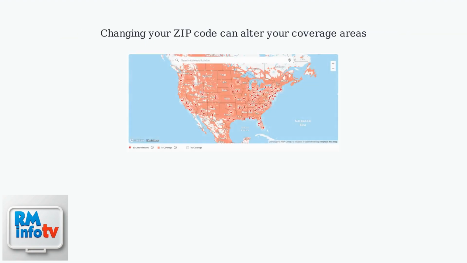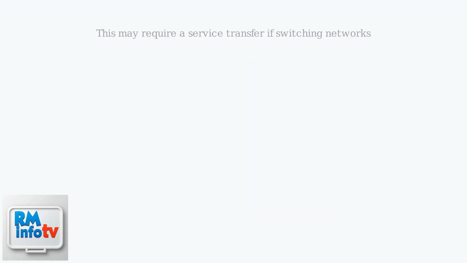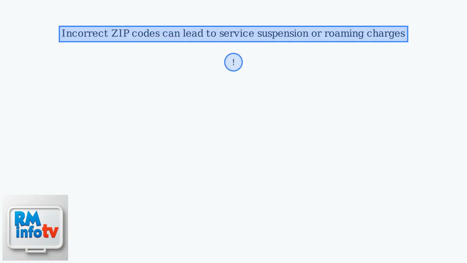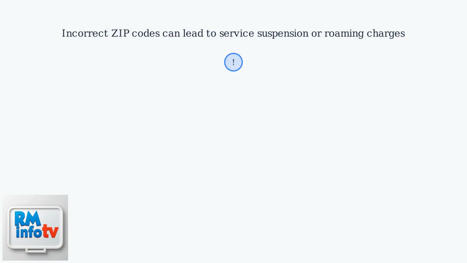Changing your zip code can alter your coverage areas, potentially expanding or limiting your service reach. This may require a service transfer if switching networks, which can involve temporary service adjustments. Incorrect zip codes can lead to service suspension or unexpected roaming charges due to mismatched coverage.